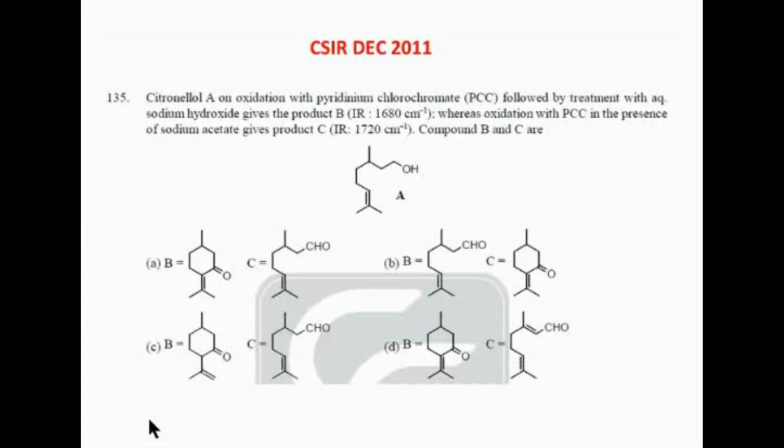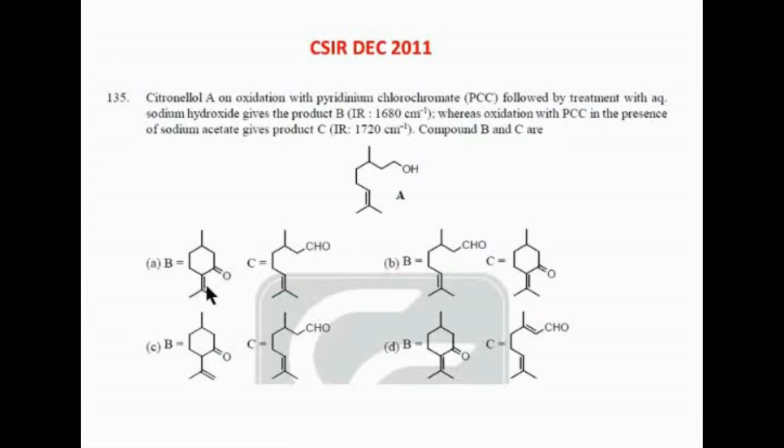Option A, ma'am. Option A, why? Because in option B, the aldehyde group is in conjugation with the double bond. So the frequency should also be decreased here, but the given value is only 1720. So this can be 1720 based on the answer, and this can be 1680 due to this molecule because the double bond O is in conjugation with the double bond.